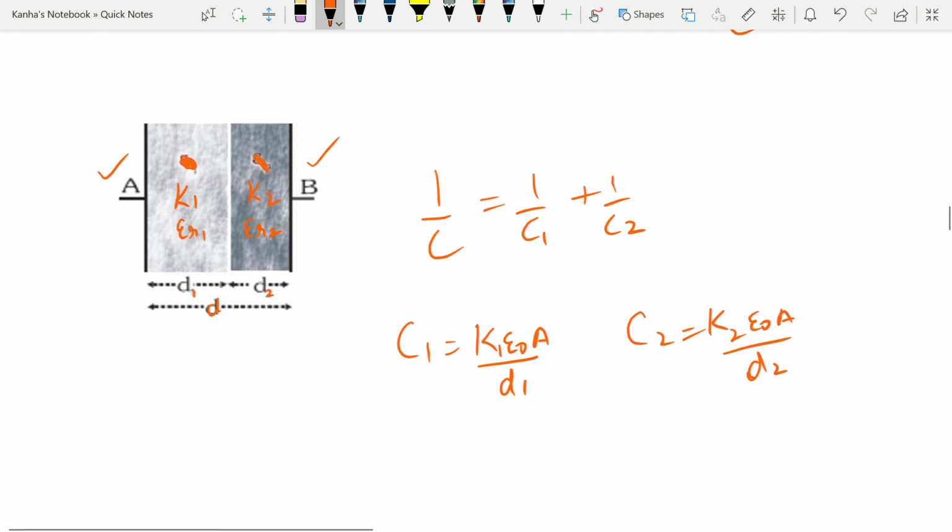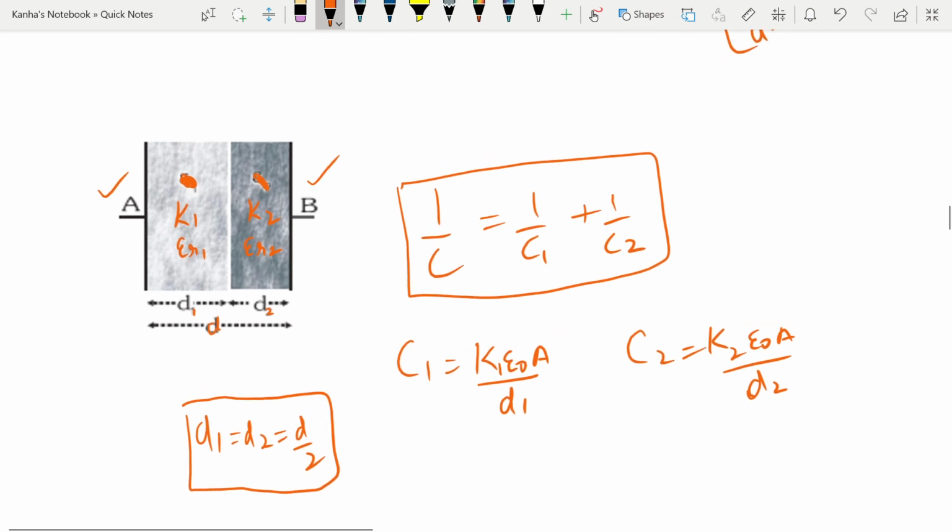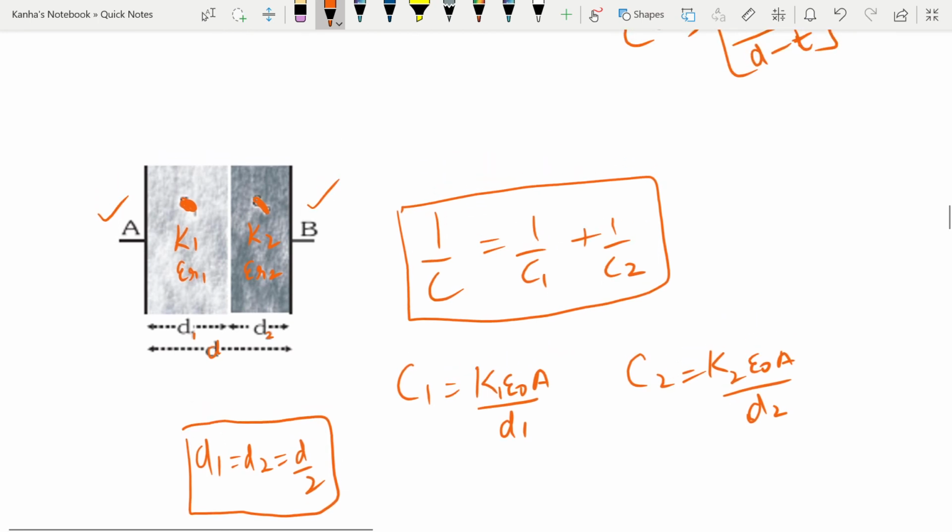Using this you can easily find the net capacitance of the system. There can be special cases where D1 is equal to D2 is equal to D by 2, but all the special cases come under the general thing: if you divide the distance, then the capacitors are basically in series, and we already know how to find the equivalent capacitance.